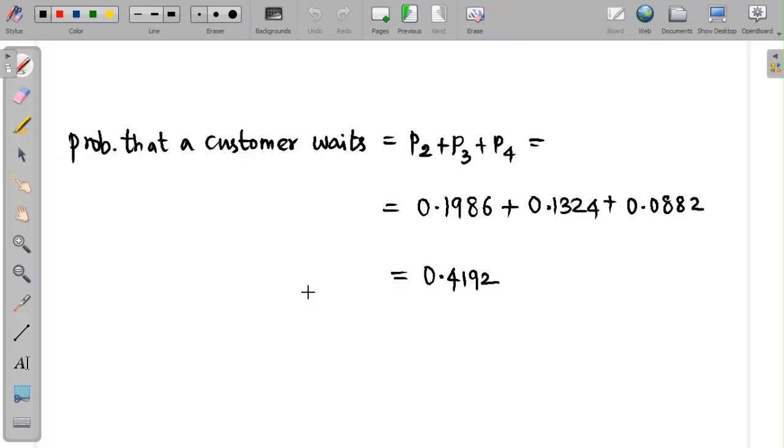So that brings us to the end of this video lesson where we discussed queues with finite capacity. We have discussed two cases. One, when there is only one server in the queue, and two, when there are more than one servers available in the queue. In both cases, we have learned a lot of new different formulae and we have used them in the concepts to find the corresponding answers.